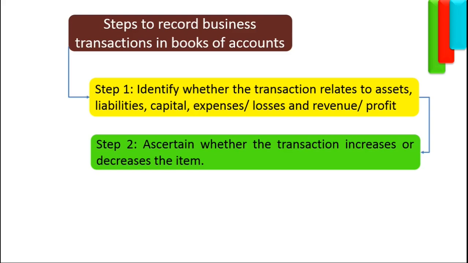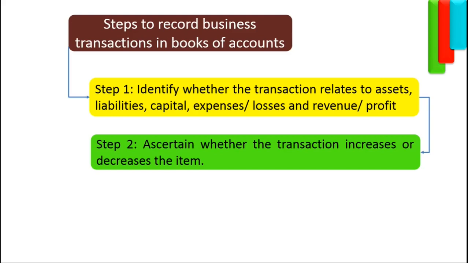The other part of the transaction is the tailor bought a new sewing machine. The sewing machine is an asset for the tailor because it will help her to earn money by making a variety of dresses. Again, under step 1, we have identified the item as an asset. The buying of the sewing machine increased the value of assets in the tailoring unit. Therefore, under step 2, we have figured out that as a result of this transaction, the value of asset has increased.